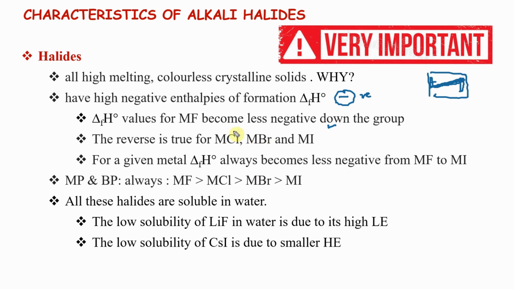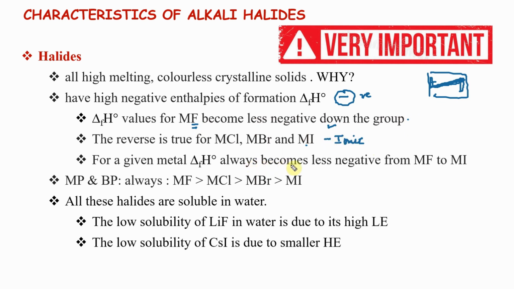The reverse is true. When you look at F, it will be different, and when you look at Cl, Br, I, it will be different. For Cl, Br, I you can remember ionic character. If these are ionic, as you go down, ionic character increases, so they form more easily. More ionic, more energy is given out. So, as I go down, it's good. But when I look into fluoride, fluoride is a small anion, polarization is different. No need to know the reason, remember the order alone. Fluoride alone will be different, the others will be like this.